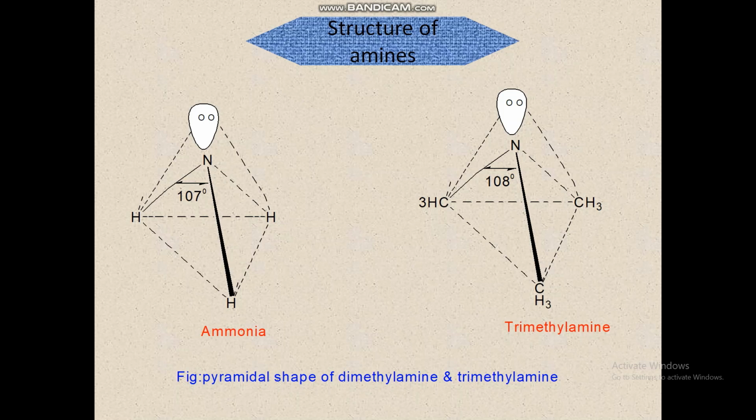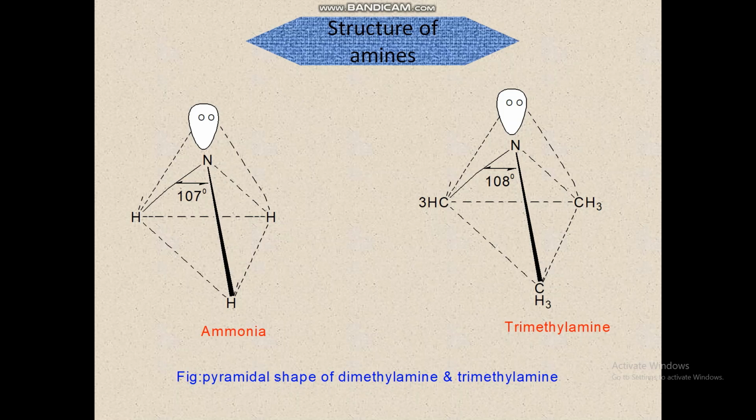You see the structures. Three of these sp3 hybrid orbitals, which contain a single electron, overlap with the s orbital of the hydrogen atoms, whereas the fourth contains an unshared pair of electrons. Since amines are simply ammonia derivatives in which one or more hydrogen atoms have been replaced by alkyl groups, we can expect amines to be pyramidal. The diagram shows that structure. Trimethylamine is pyramidal.